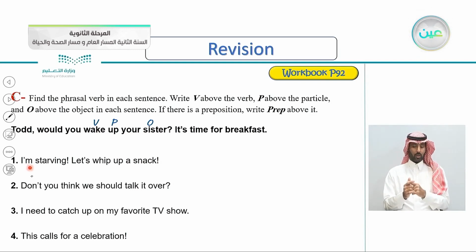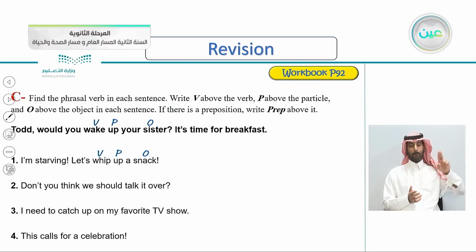Number one, I'm starving. Let's whip up a snack. So again, V for verb, P for the particle, O for object, and if there is a preposition, you write PREP or just write PR. The answer would be whip up a snack. Very good. The verb is whip, the particle is up, and the object here is a snack.